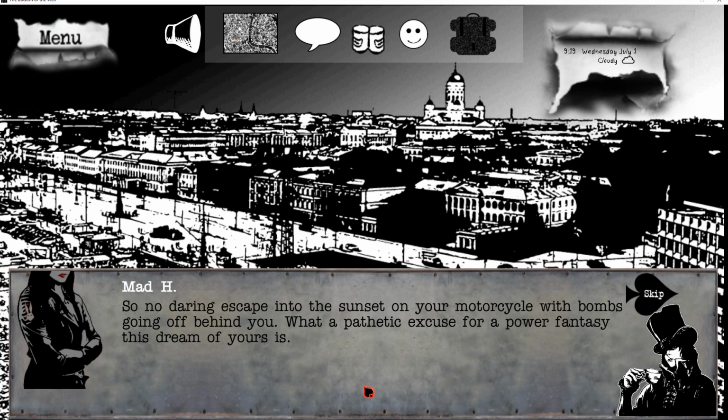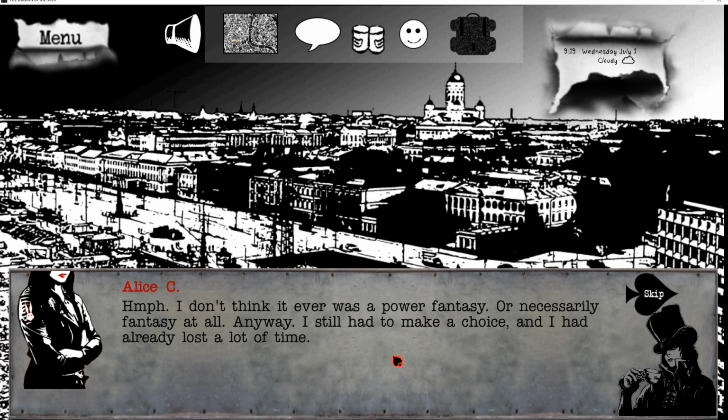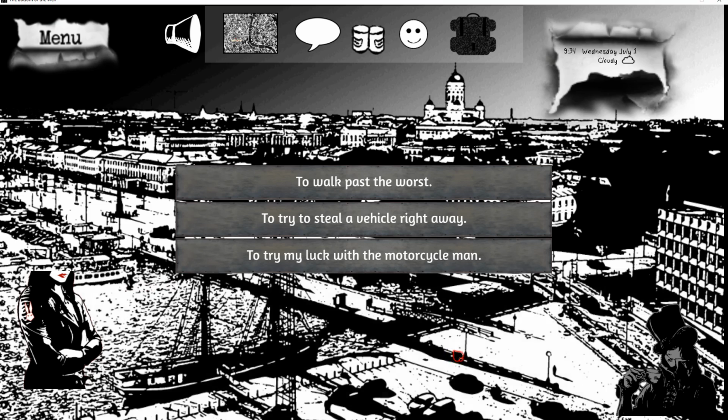So no, darling. No daring escape into the sunset on your motorcycle with bombs going off behind you. "What a pathetic excuse for a power fantasy," the screaming crow says. Huh. God, the Mad Hatter is such a dick. Jesus. I don't think it ever was a power fantasy, or necessarily fantasy at all. Anyway, I still had to make a choice, and I had already lost a lot of time.